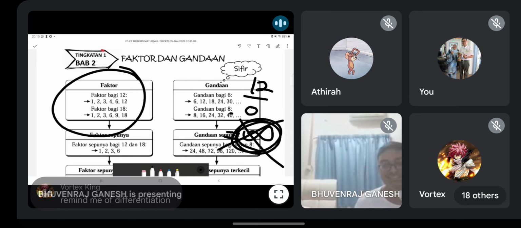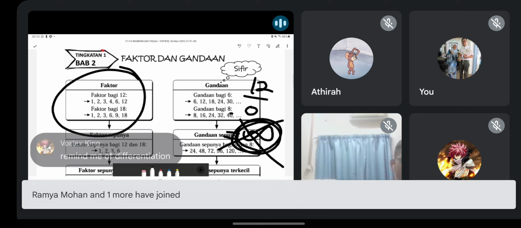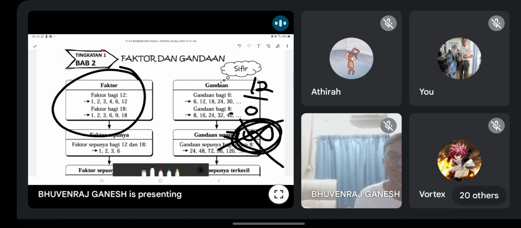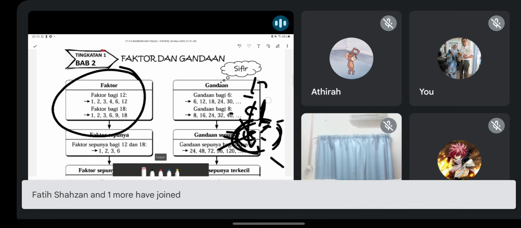Okay, so this is how we do. Remind me of differentiation. Okay, nanti kita bincang at maths. Don't bring at maths here guys. Nanti semua confused. Sekarang kita fokus maths. Okay. Okay, next one.